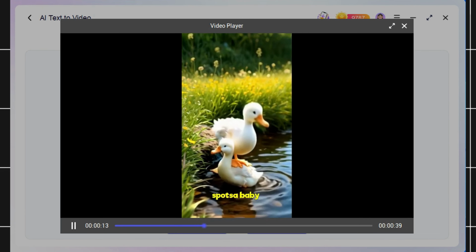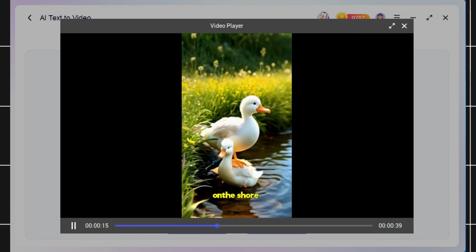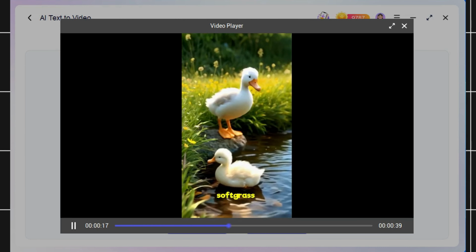He spots a baby lying quietly on the shore, surrounded by soft grass.